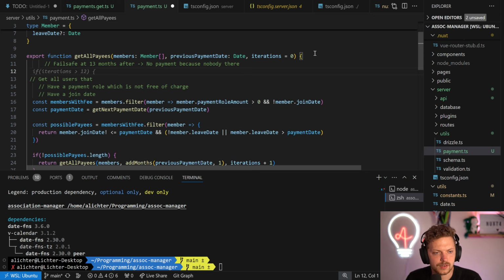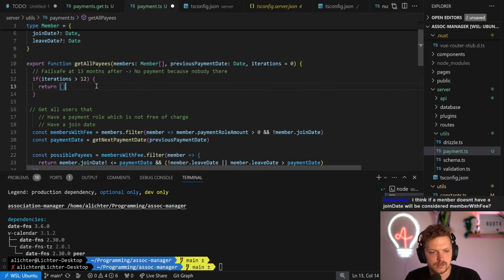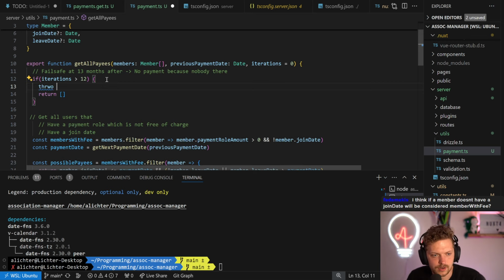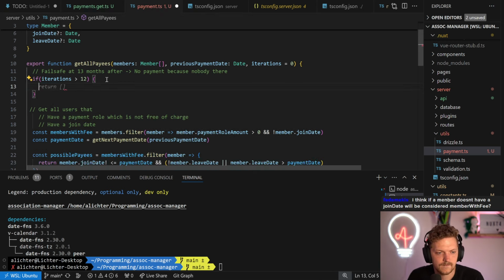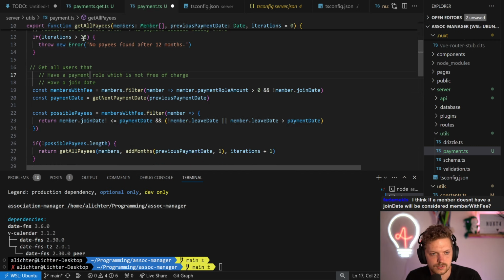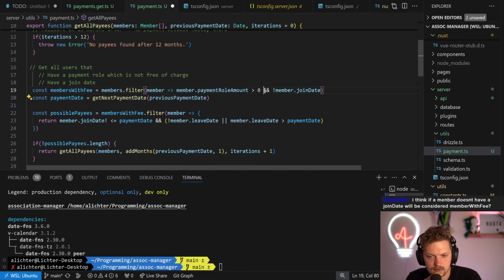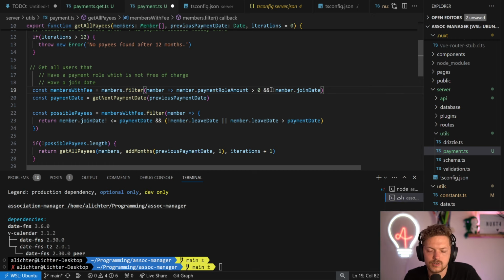And we do the very first thing here, a failsafe. If iteration is bigger than 12, we actually want to throw an error because this is not okay. Throw new error, no payees found after 12 months, that's fine. So this should ideally never happen, but it might. I think if a member doesn't have a join date, it will be considered a member with fee. Well, if a member doesn't have a join date, it can usually mean...